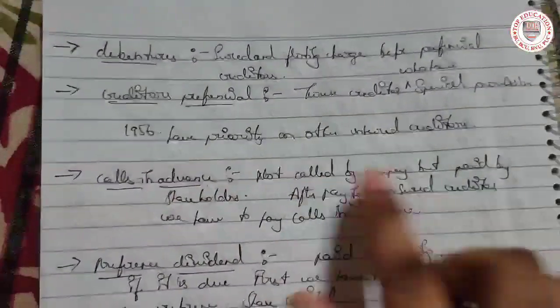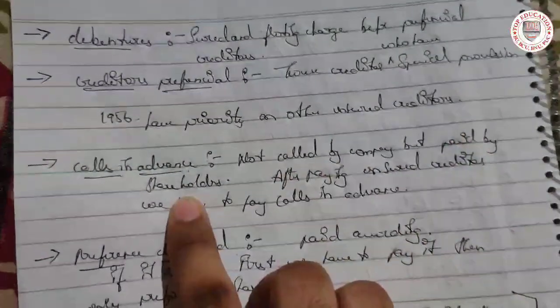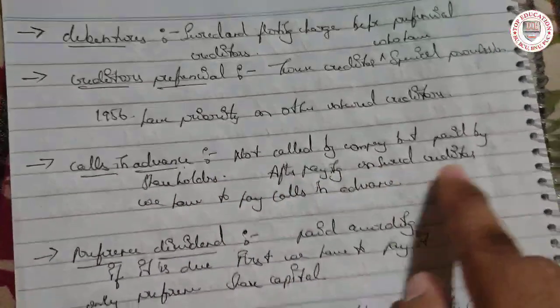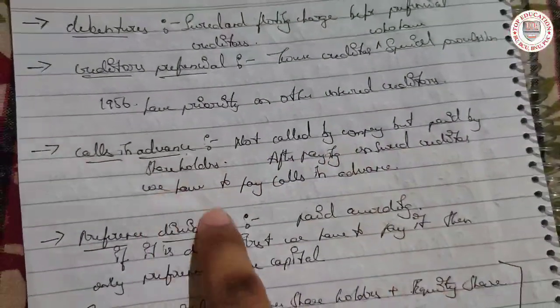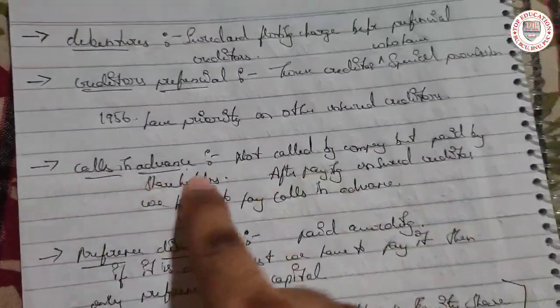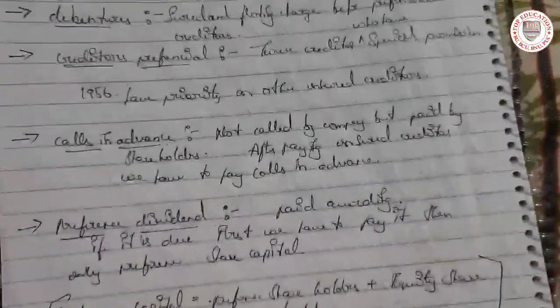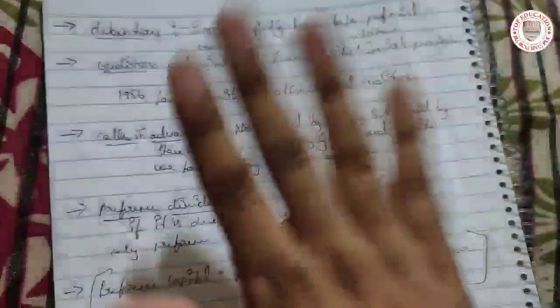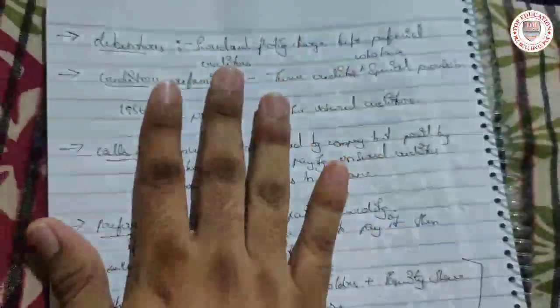Calls in advance are not called by the company but paid by the shareholders. After paying unsecured creditors, we have to pay calls in advance. Calls in advance means the company has not called for the money but the shareholders pay it, so this should be given back.